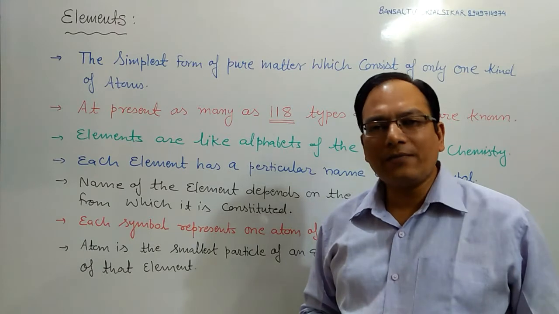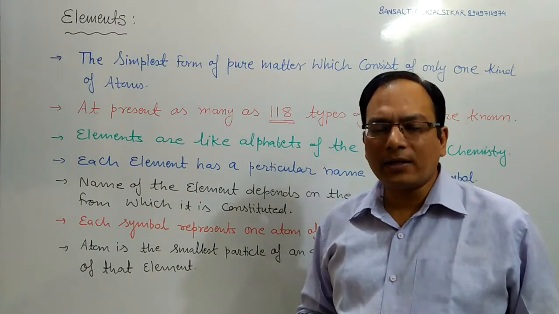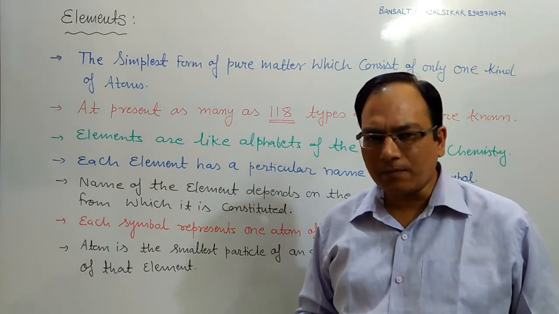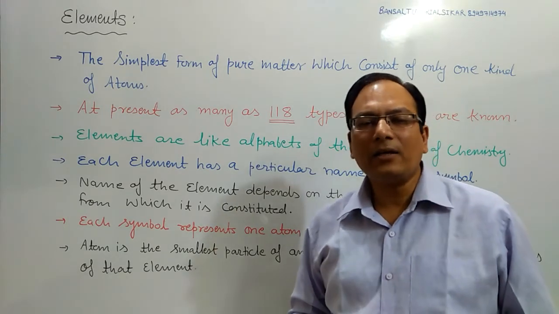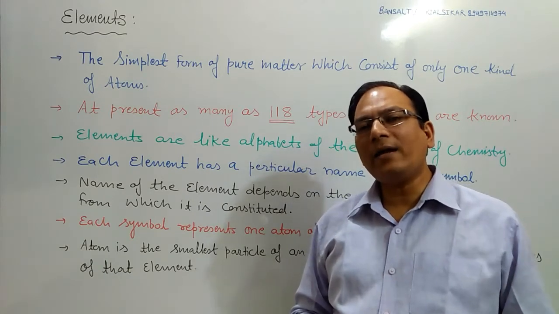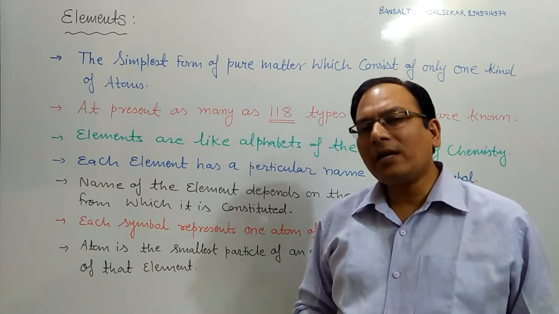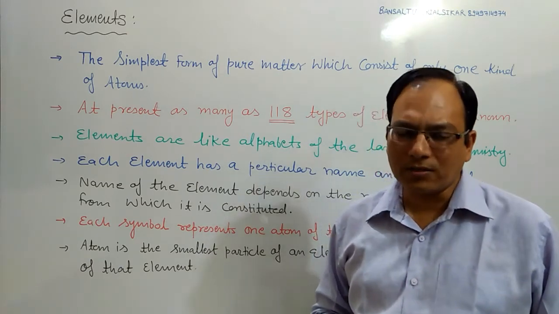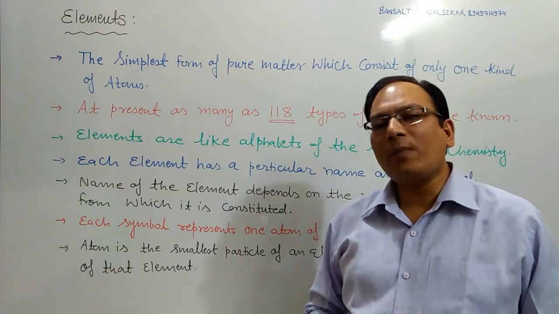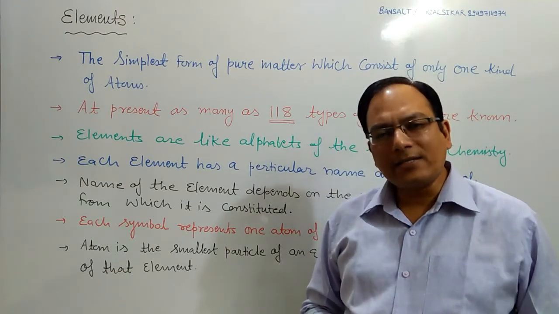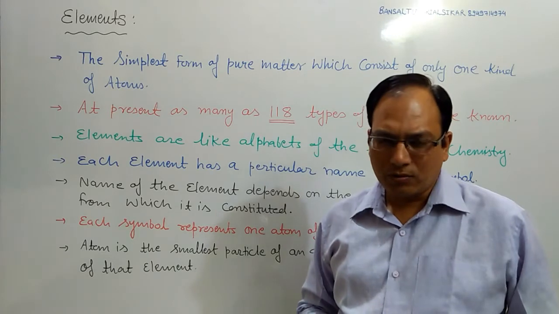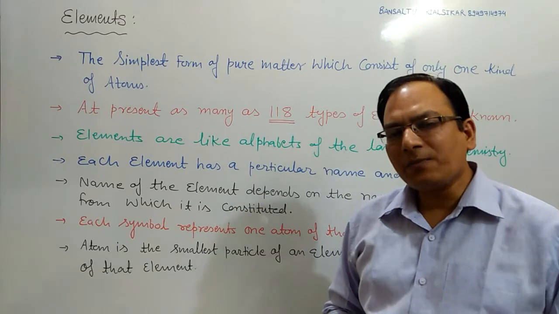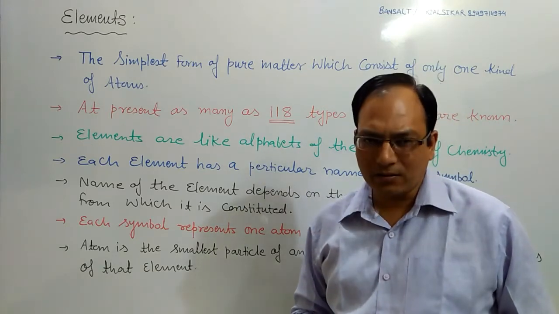In the previous class we have discussed chemical classification of matter on the basis of the chemical composition of different constituent particles. Students, we have classified the matter into two categories, pure matter and impure matter. The pure matter is also known as substances and the impure matter is also known as mixtures. We again classify the pure matter or the substances into two categories, elements and compounds. So in this class we will discuss the different types of elements and how to learn these elements.